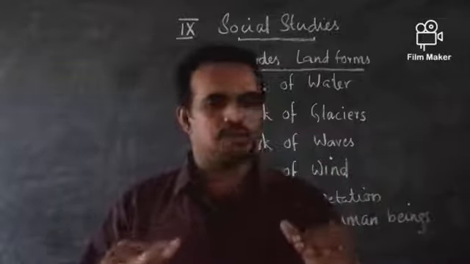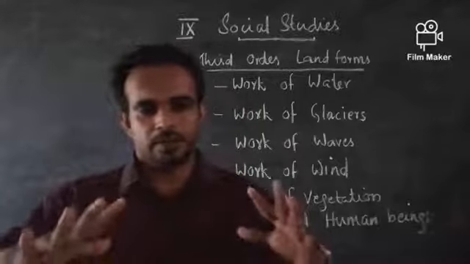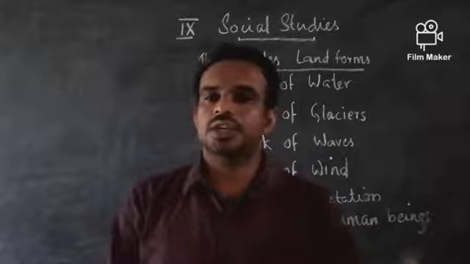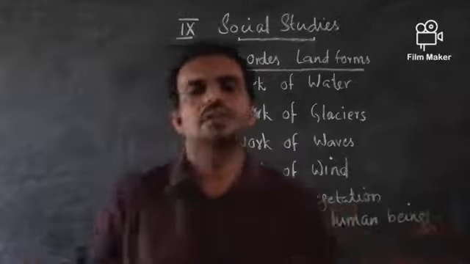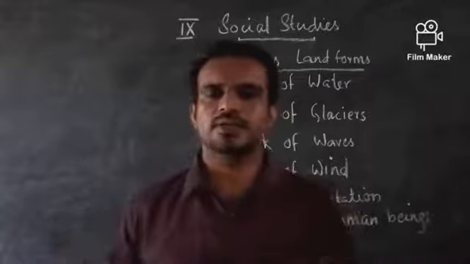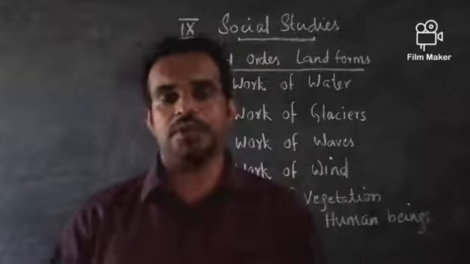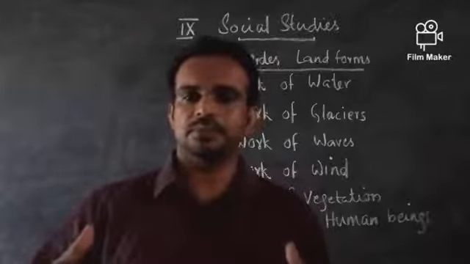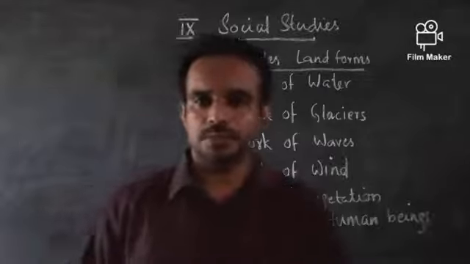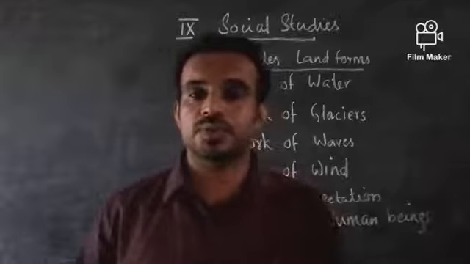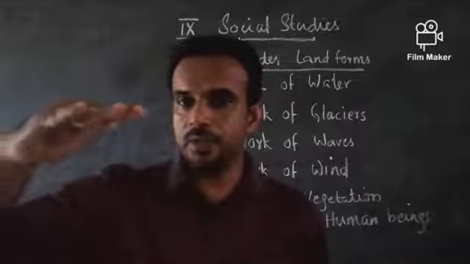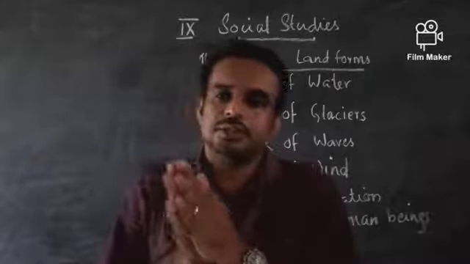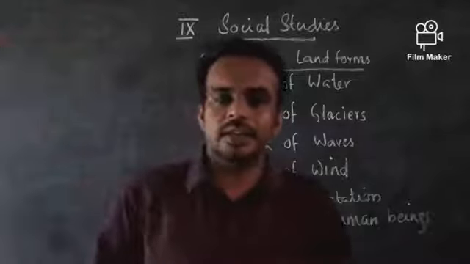And by depositing those things, the flood plains will be created. The flood plains are created as a result of a continuous process. Year by year, more and more silt or debris will be deposited. As these debris are deposited, the land becomes high. At that time, the water gets its route diverted, creating meanders, a kind of snake-like curves.